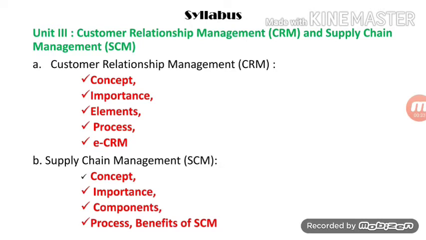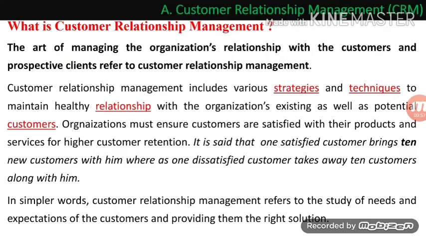A part is Customer Relationship Management, that is CRM. In this, we have to study the concept, importance, elements, process and ECRM. The B part is Supply Chain Management, SCM: concept, importance, components, processes, benefits of supply chain management. These are the components we have to study. First of all, we have to understand what is customer relationship management.